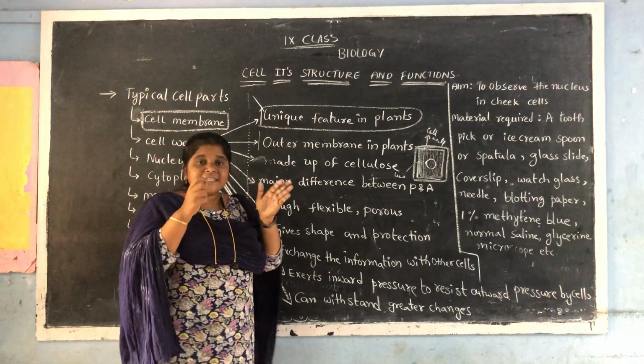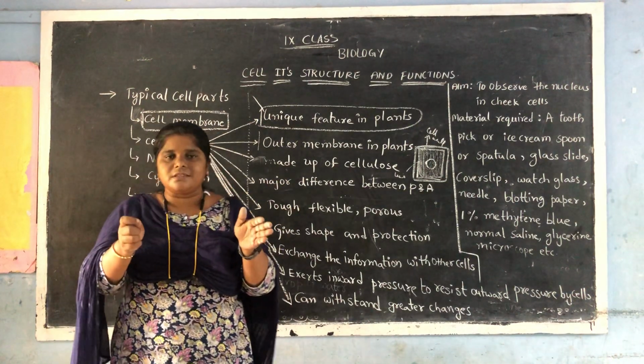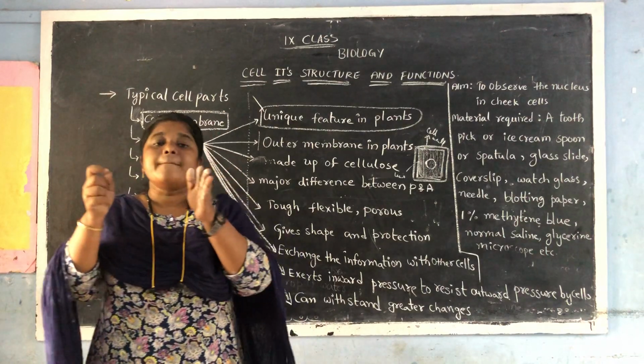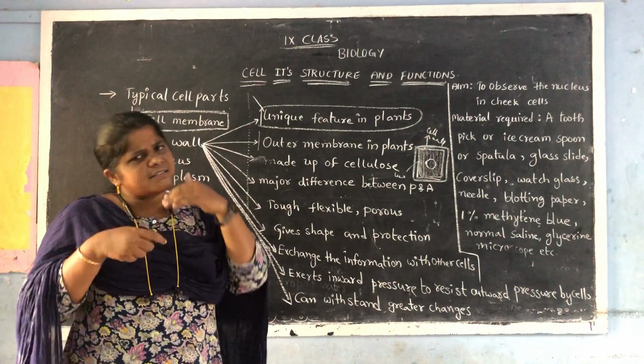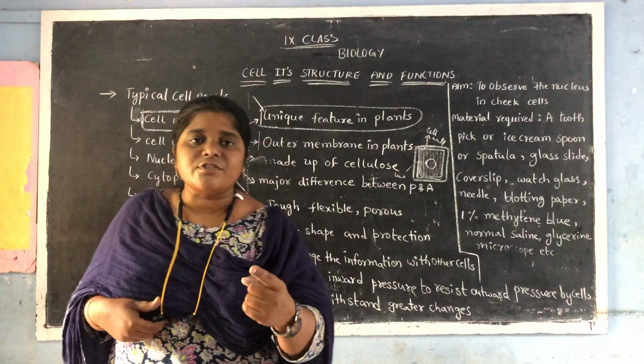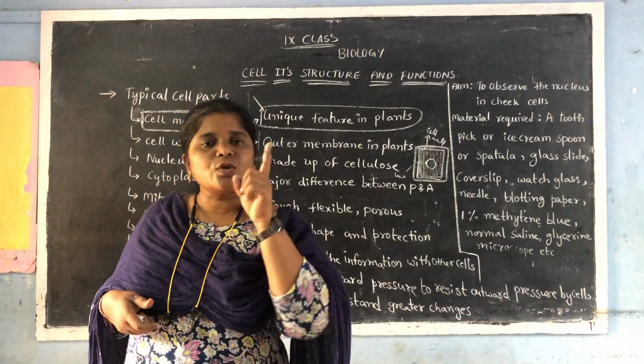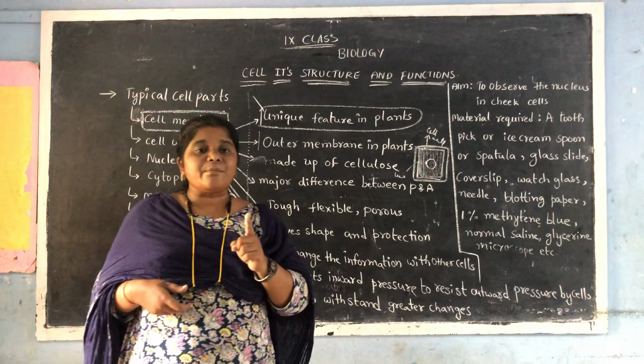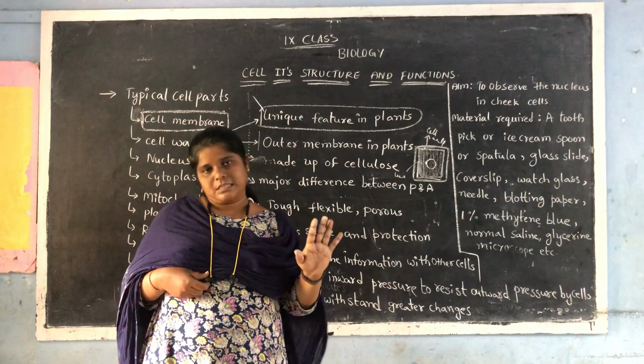And what is the major difference between them? They will ask you like this: what is the major difference between plant cell and animal cell? There are some more differences, but the major difference is the presence of the cell wall. You can find the cell wall only in plants but not in animal cells, right?